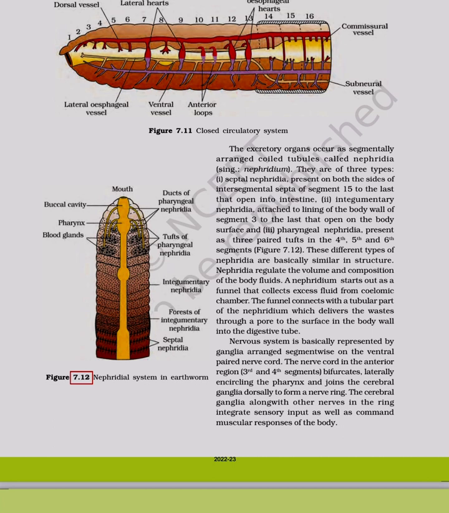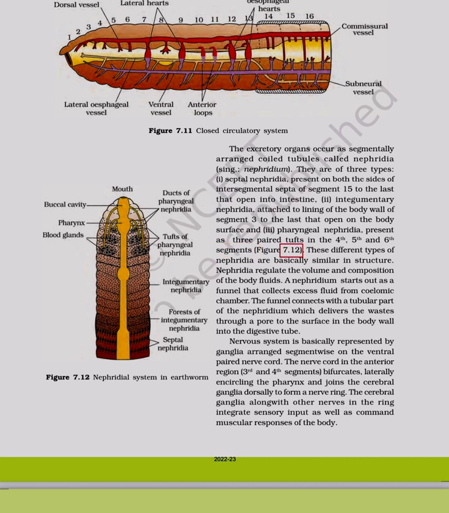Figure 7.12 Nephridial system in earthworm. The excretory organs occur as segmentally arranged coiled tubules called nephridia. They are of three types. 1. Septal nephridia, present on both the sides of intersegmental septa of segment 15 to the last, that open into the intestine. 2. Integumentary nephridia, attached to the lining of the body wall of segment 3 to the last, that open on the body surface. And 3. Pharyngeal nephridia, present as three paired tufts in the 4th, 5th and 6th segments.